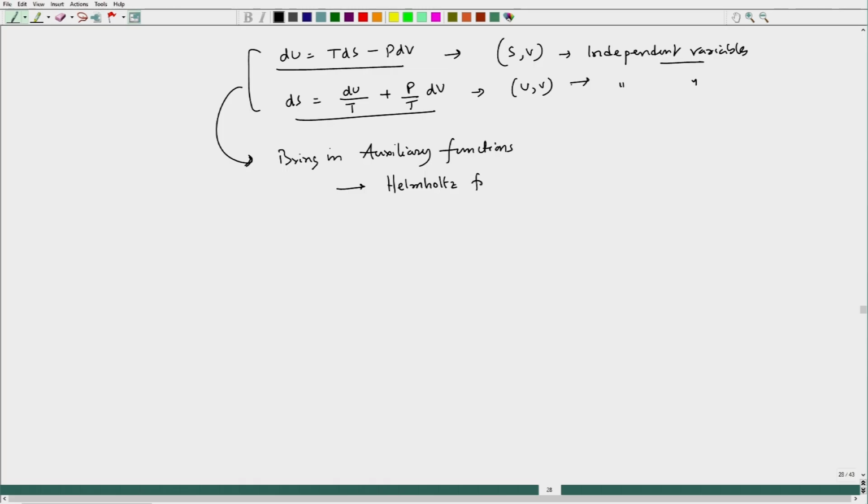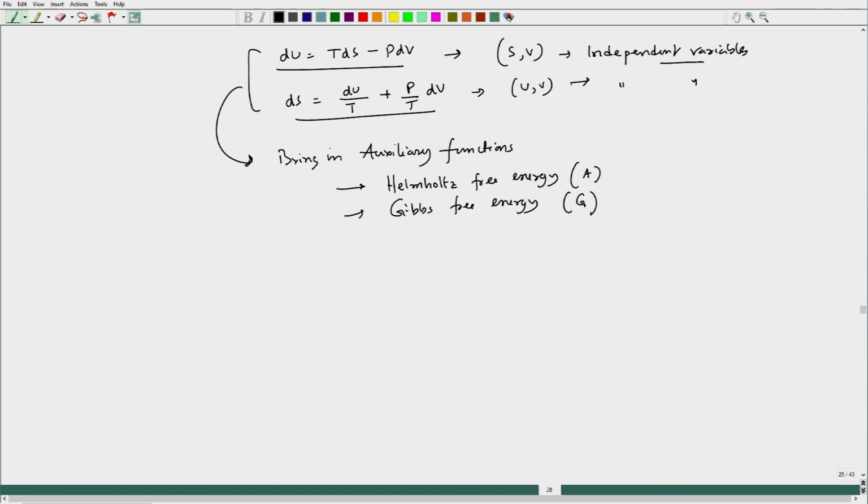Helmholtz free energy, and another one is Gibbs free energy. Interestingly, this is termed as A, and this is termed as G.